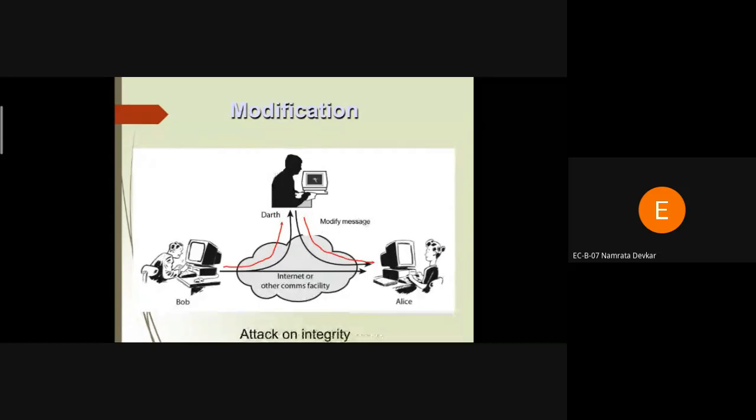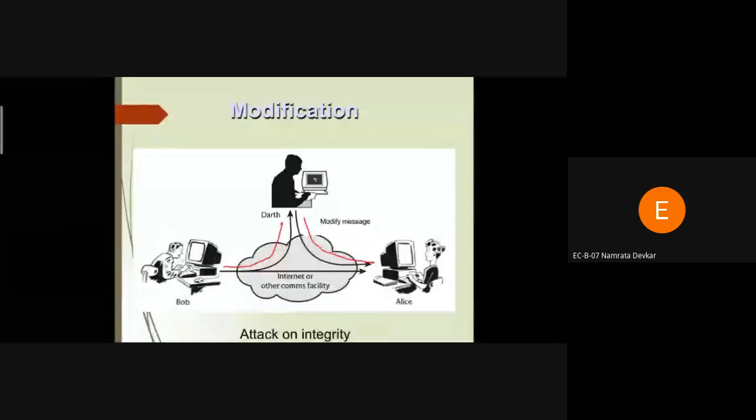Okay, the next thing is modification. Along with interruption and interception, the third person can read, also write, and also modify that particular message, and it can be transmitted to the next person. That comes under modification. It can change the content of the message sent from user A to user B. When user A types the message, the third person can read the content and also change or modify the message.